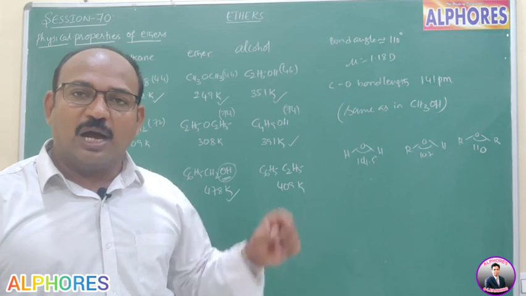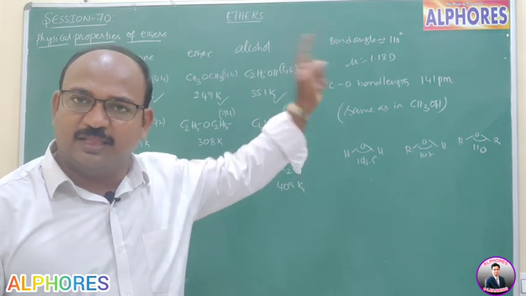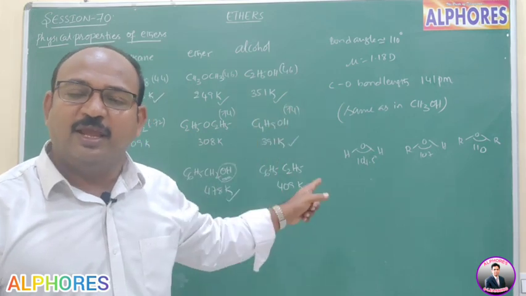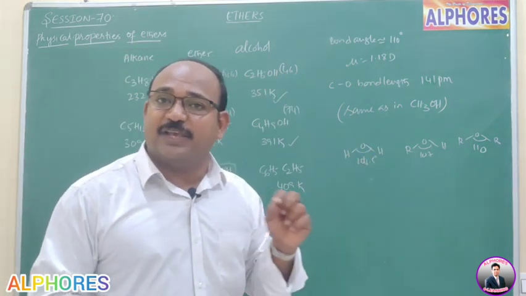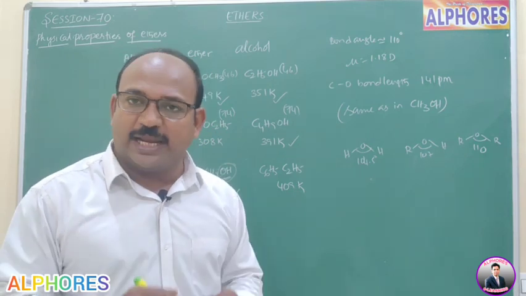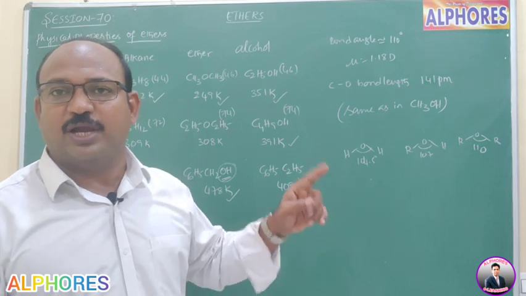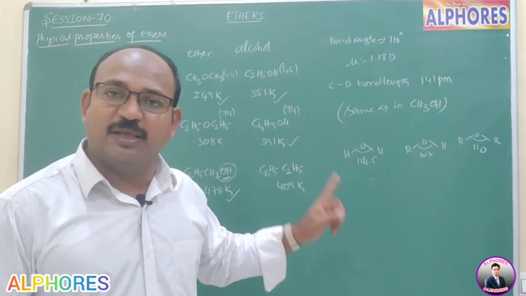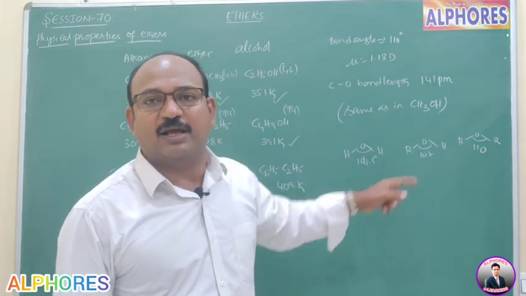And moreover, in all these three, water, alcohol and ether, oxygen undergoes sp3 hybridization only. Because of sp3 hybridization, we expect a 109 degrees 28 minutes bond angle. That is what we call the tetrahedral bond angle. But here, we did not notice the tetrahedral bond angle in water and alcohol.